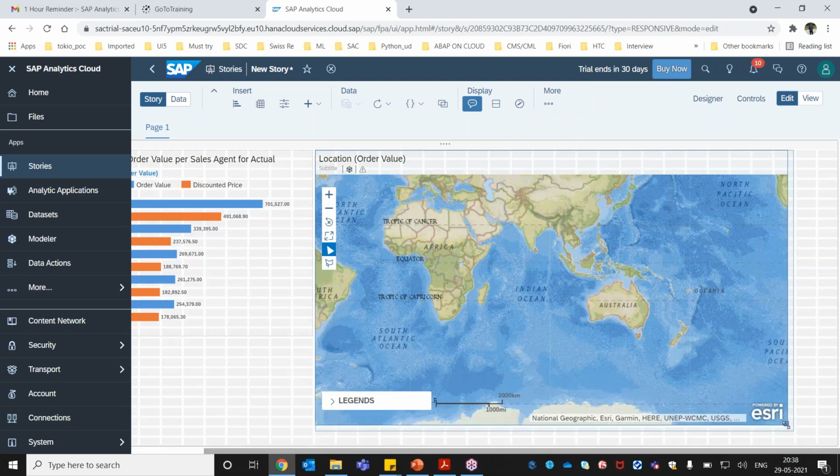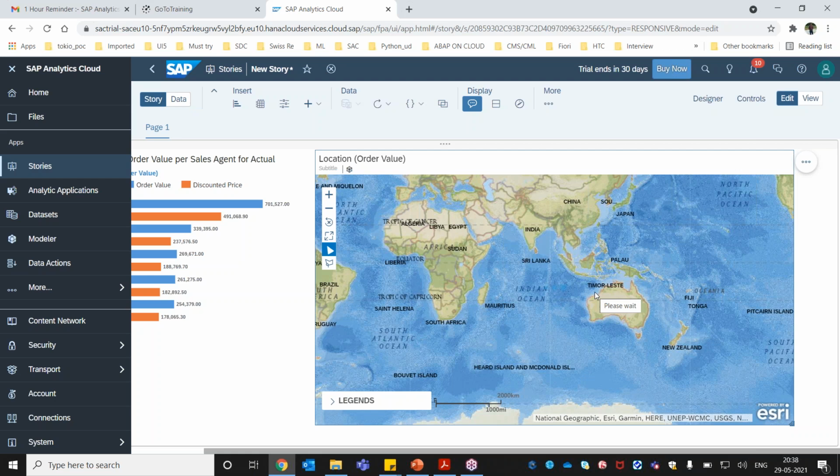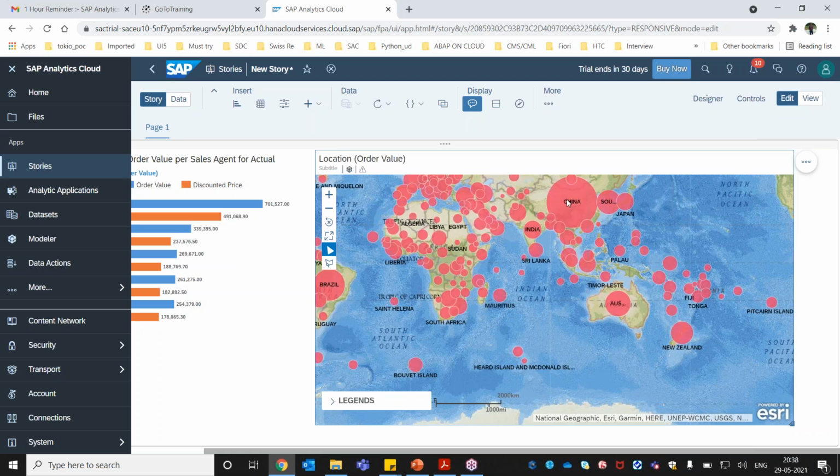All right, and just leave it here. So now I can see, for example, my country here, China. If I click on China, I will be able to see the value associated with it, the amount of orders sold in China. Let me click, and India has the order value of this.